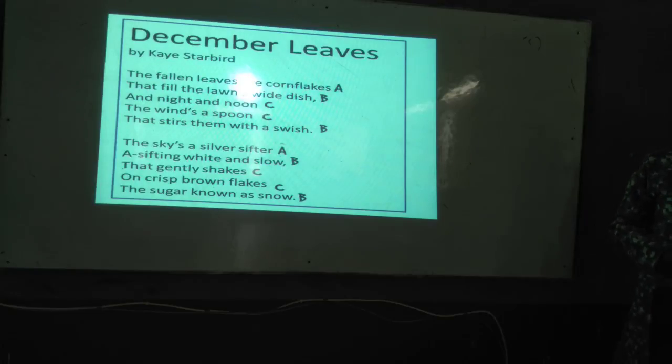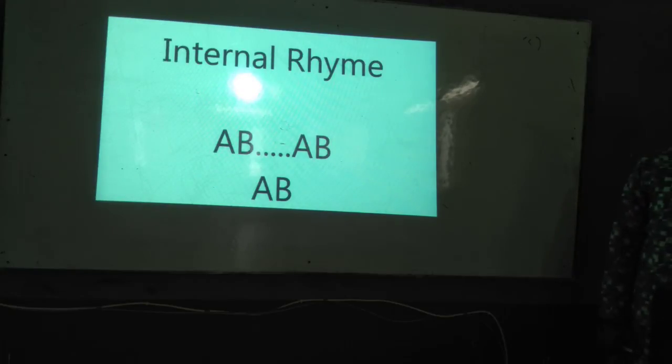So, internal rhyme. This is another thing which we may not have discussed. So far we have mentioned the last sound of the lines. Sometimes, whenever we read a line, you will see that within the line the sounds are produced the same way, words are repeating the same way. That is called internal rhyme. Internal rhyme means you are considering the sounds of the words in a single line.